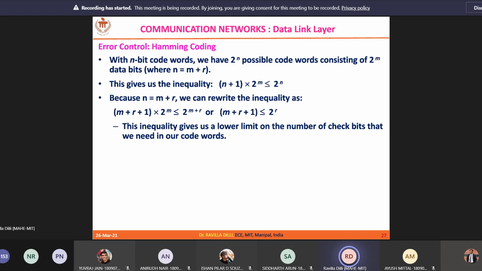Now coming to the Hamming codes. How to construct the Hamming codes? Remember the code word. The code word is nothing but the message bits and some redundant bits. We have some data to transmit, which we are taking here as small m. You can see here the m is the number of bits that I want to transmit.